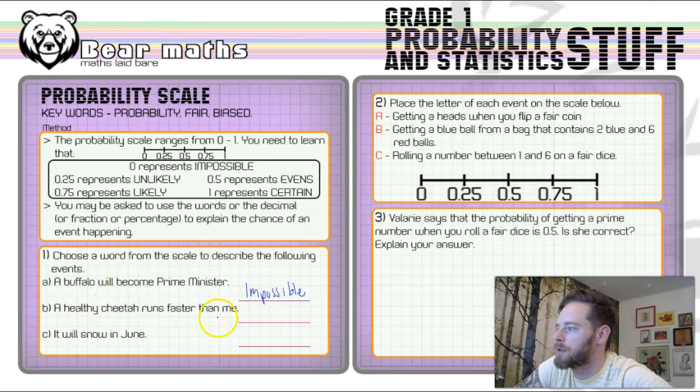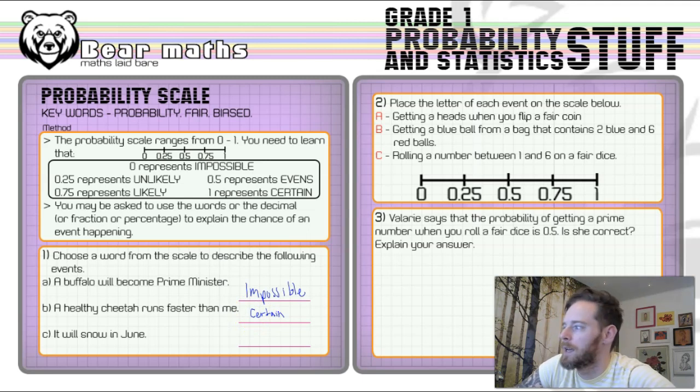A healthy cheetah runs faster than me in part B. A healthy cheetah is going to be very, very fast. It's definitely going to run faster than me, so we'd say certain for that one. Okay, some people might argue that it's not certain. A healthy cheetah, come on, it is definitely going to run faster than me.